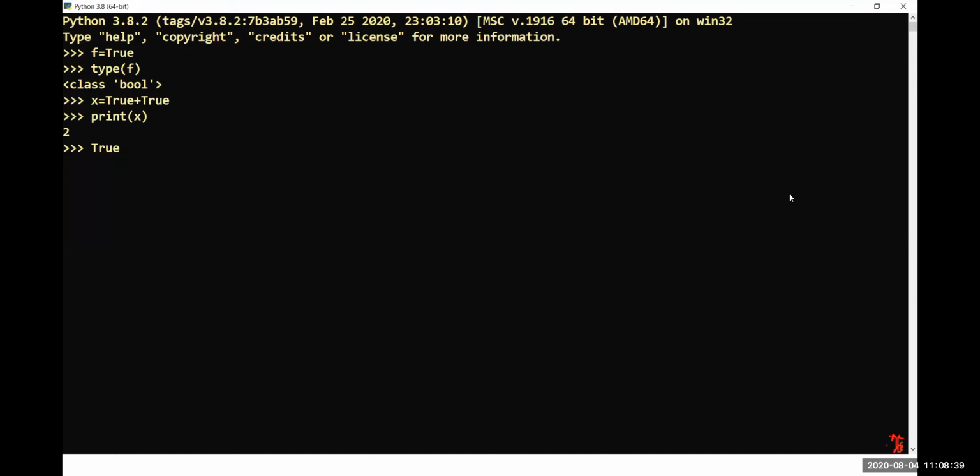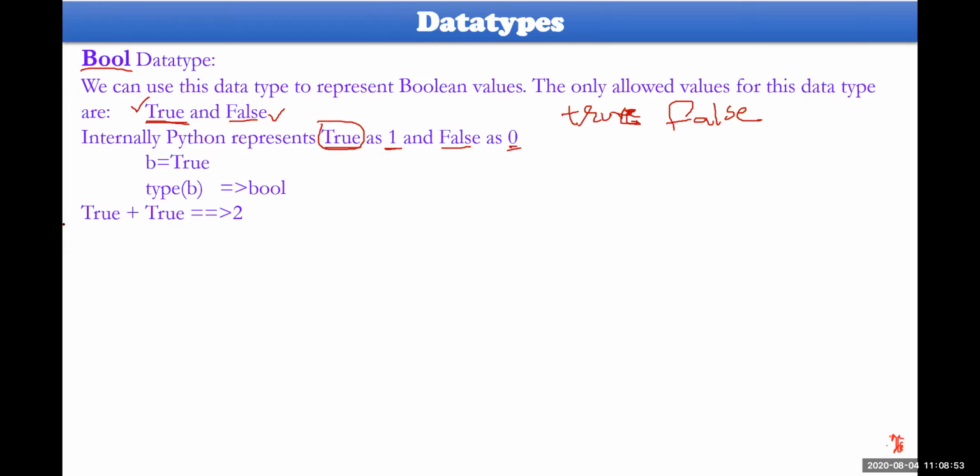True minus True is 1 minus 1, that is 0. False minus True is 0 minus 1, that is minus 1. These operations are operated by Python internally, and the same integer values will be displayed here. You need to understand these operations also.